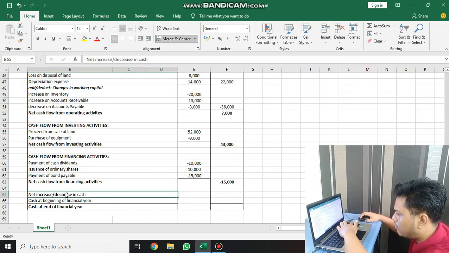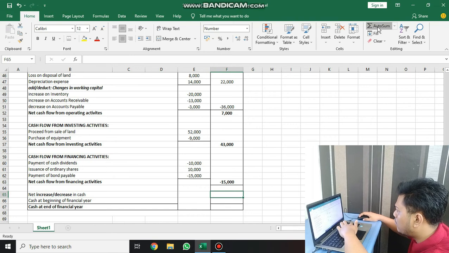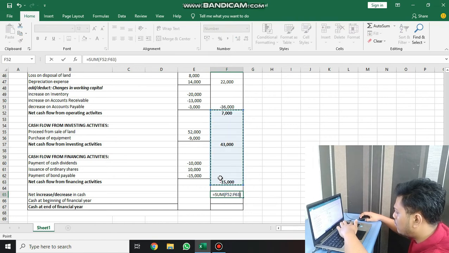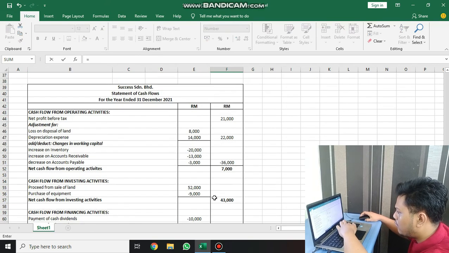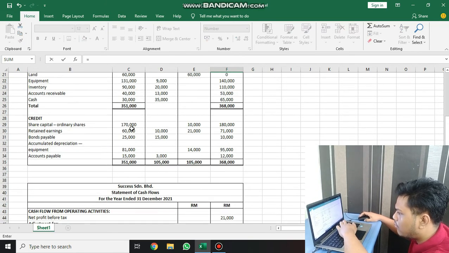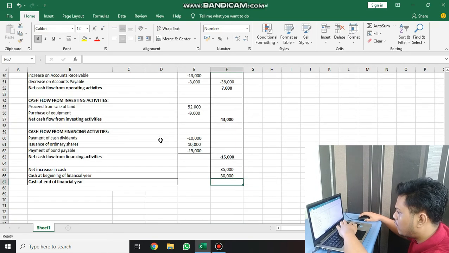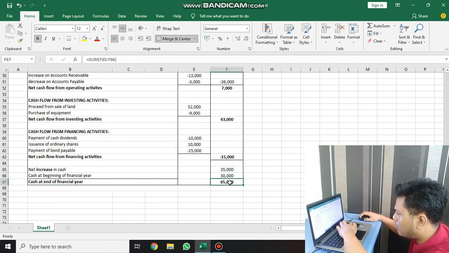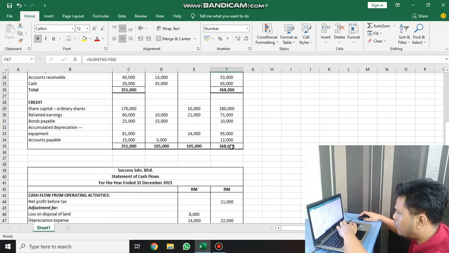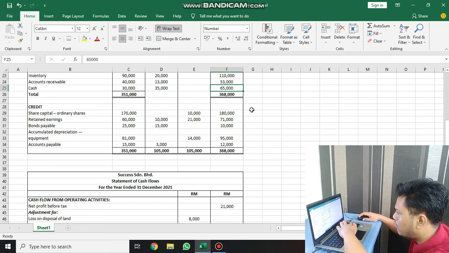Then how do we know if we get an increase or decrease in cash? We need to sum the three activities, and we get a positive amount, so we get an increase in cash. Net increase in cash 35,000. And then cash at the beginning of financial year, we can get from worksheet, which is 30,000. And lastly, to get cash at the end of financial year, we sum the total, and we get 65,000. This amount should be equal to the amount in the worksheet, and this shows our calculation is correct.